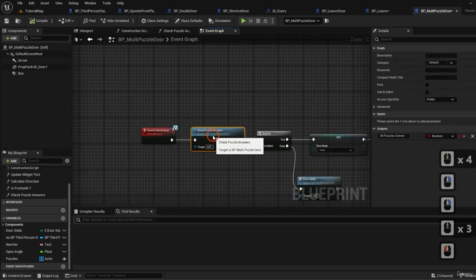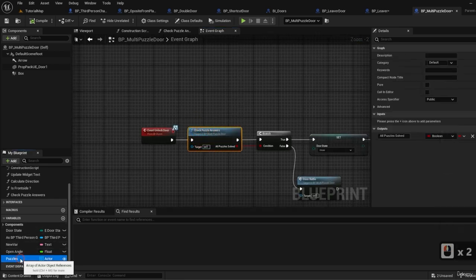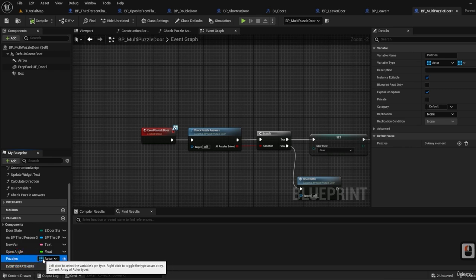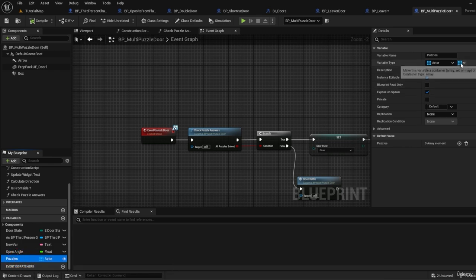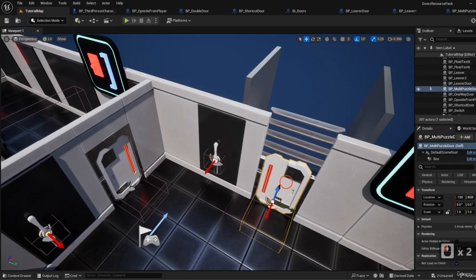We also created this check puzzles answer function that needed the puzzles array of actors, which was the new container variable that we encountered, which is basically a list in a certain order. To populate this, we added the actor in the map, and then from the actor default details we exposed this variable, which we added two array elements with the plus symbol, and we chose them to be these two switches.